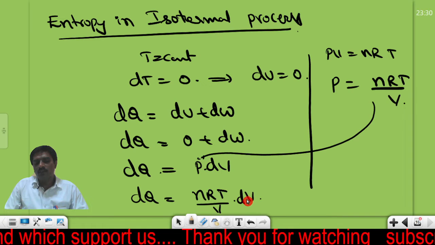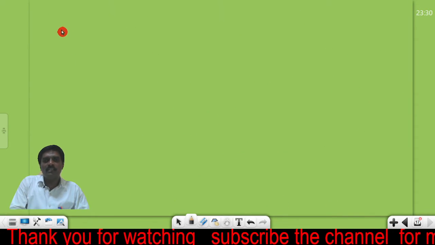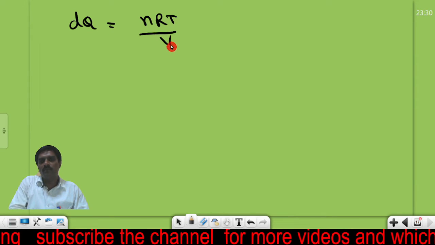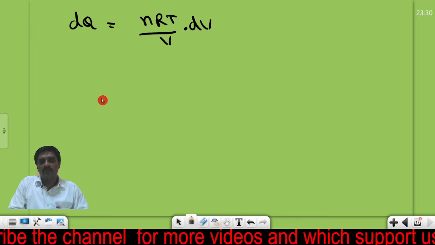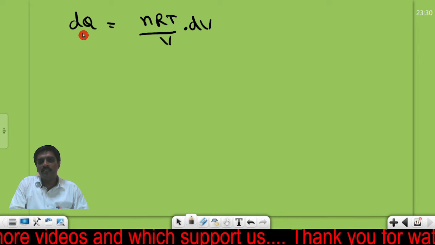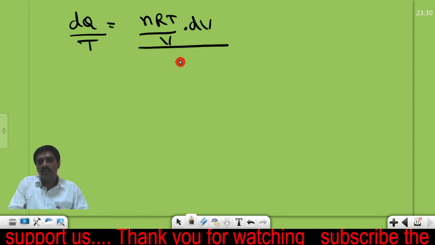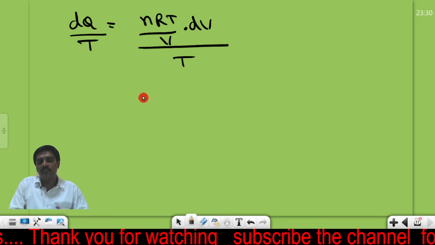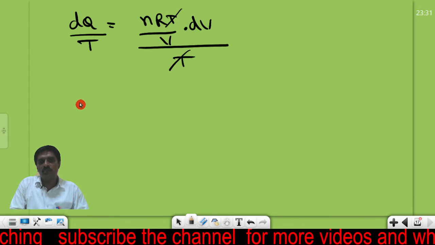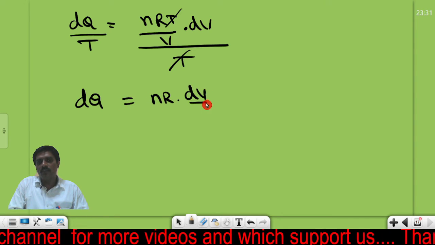Now I am dividing this equation by the absolute temperature T. Then the two T's cancel, and we get dq by T is equal to nR into dv by v.